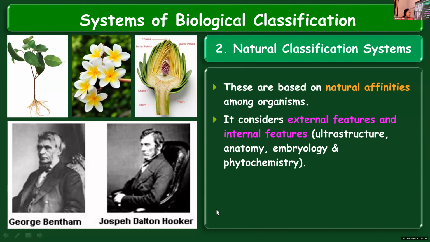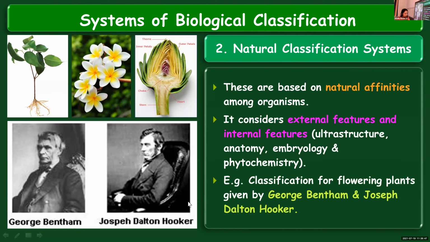Ultrastructure, anatomy, embryology, and phytochemistry were all dealt with under the natural system of classification. One example is the classification of angiosperms, the flowering plants, by George Bentham and Joseph Dalton Hooker.